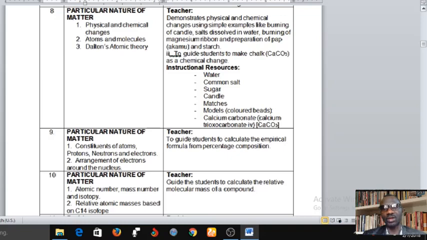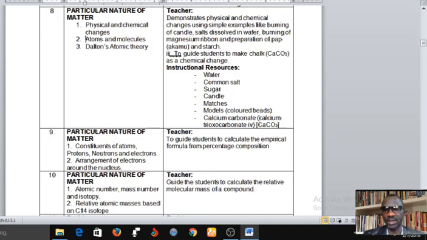Chalk is a commodity that is used in our schools, despite the prevalence of whiteboard, but some rural areas still use blackboard. And so chalk is a very essential commodity that you can manufacture and package and even sell and make money out of it. And that is one of the things that at Sunshine Resources we're going to guide you on how to do. So you can see this is one of them. We're going to take you through all of them. So instructional resources are water, common salt, sugar, candle, matches, model, colored beads, calcium carbonate, and calcium tricarbonate. And that is all for week 8.